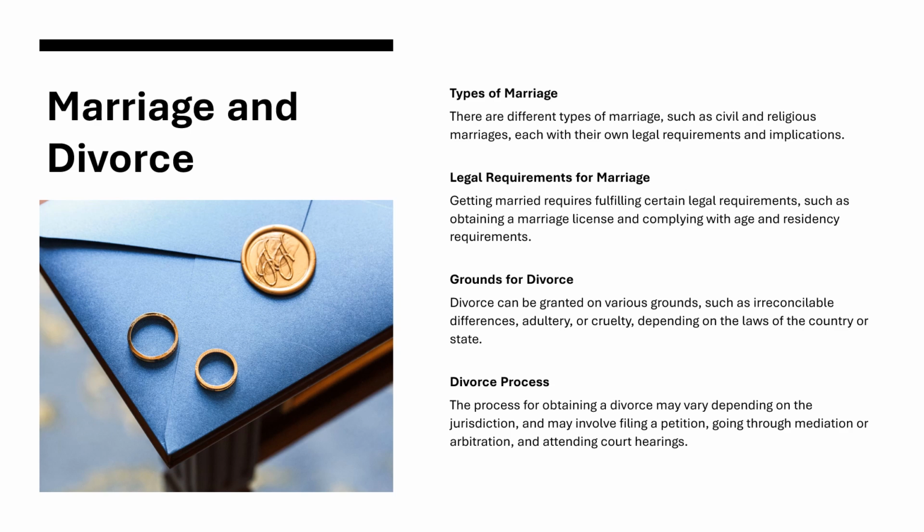Grounds for divorce. Divorce can be granted on various grounds such as irreconcilable differences, adultery, or cruelty, depending on the laws of the country or state. Divorce process. The process for obtaining a divorce may vary depending on the jurisdiction and may involve filing a petition, going through mediation or arbitration, and attending court hearings.